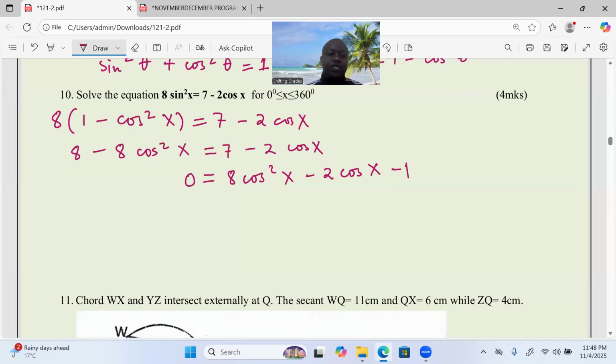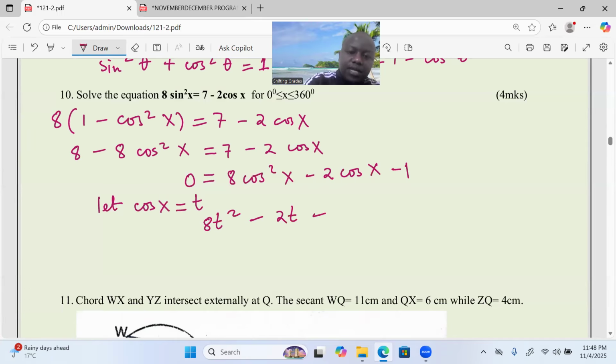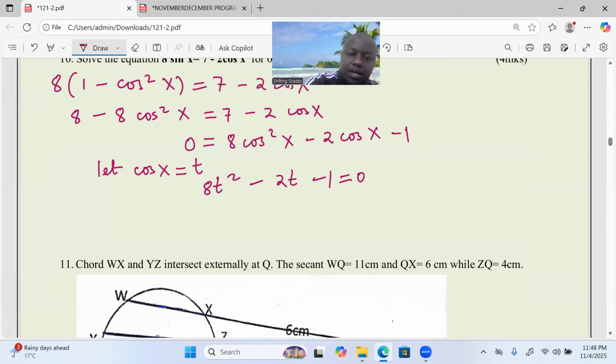Our equation is what we call quadratic now, because if we let the cosine of x be an unknown, say t, then we can say 8t squared minus 2t minus 1 is equal to 0. Then we solve this quadratically, with a product of a times c, which is negative 8, and a sum of the value of b, which is negative 2.